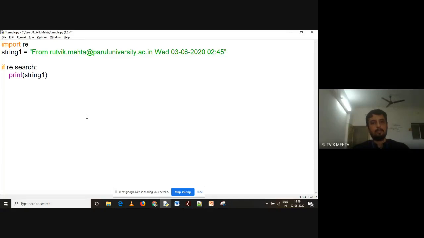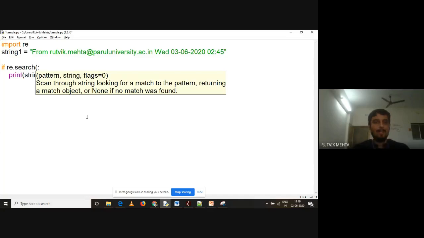So what is this search? Search is a function within the regular expression module, the re module. As you can see, it says the first argument is the pattern and the second is the string. Flags is a default value which is set to 0, and we'll keep it 0 only. We don't want to change it.